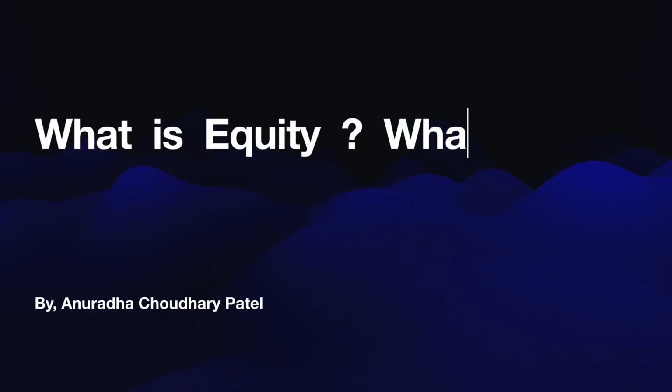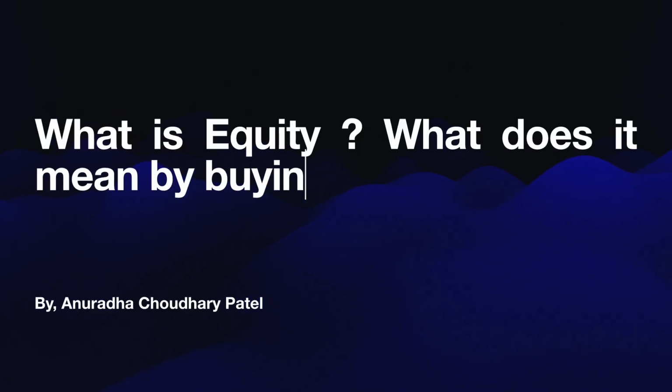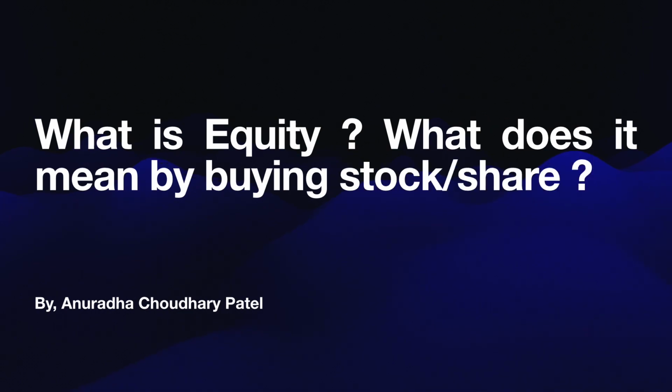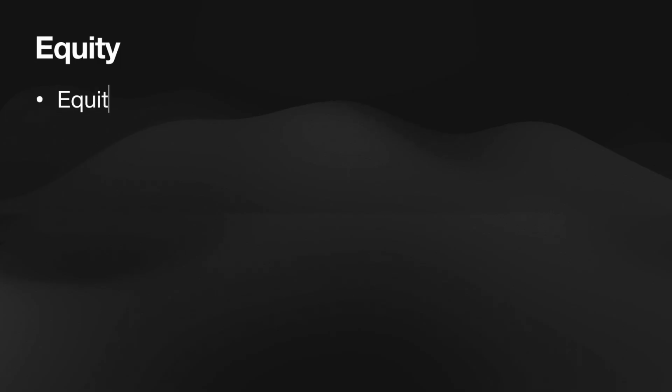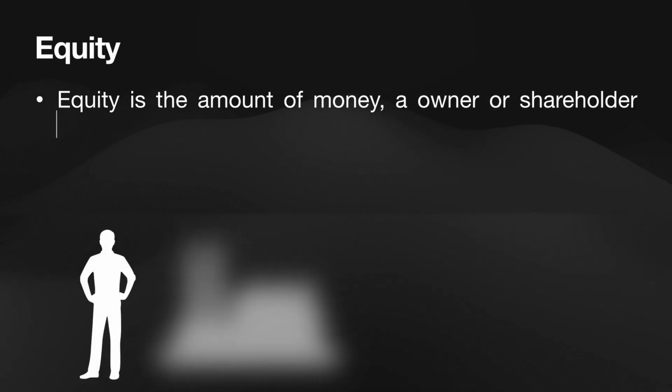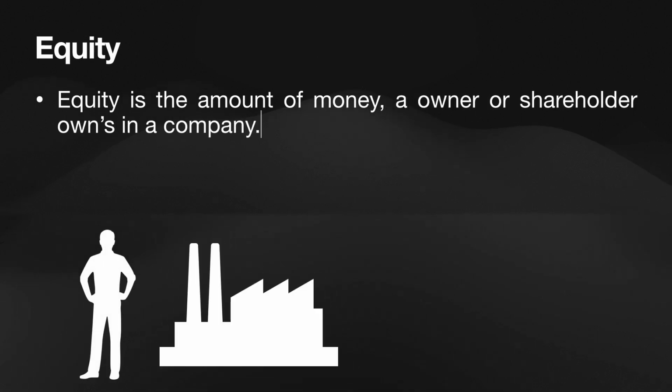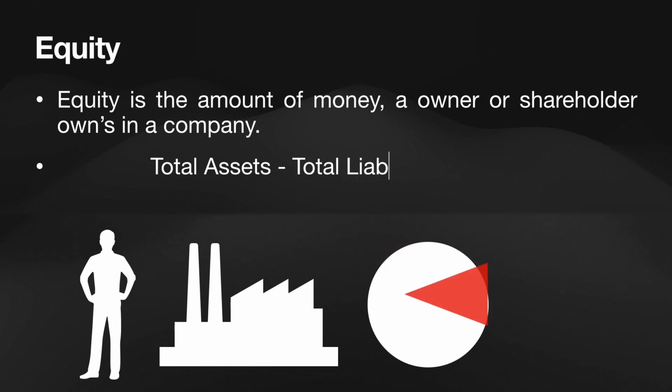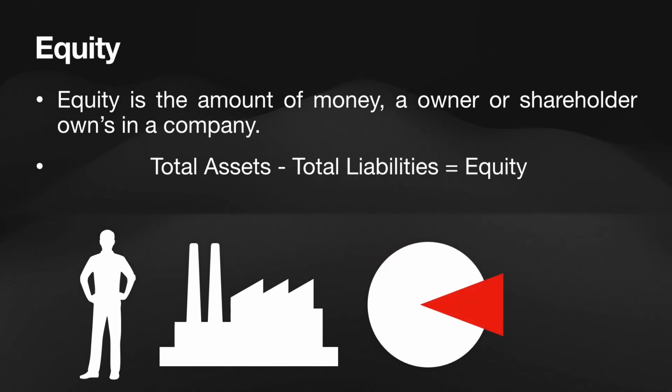In this video, we will learn what equity is and what it means to buy stocks or shares. Equity is the amount of money an owner or shareholder owns in a company. On a company's balance sheet, the difference between its assets and liabilities shows how much equity the company has. That is, total assets minus total liabilities is equal to equity.